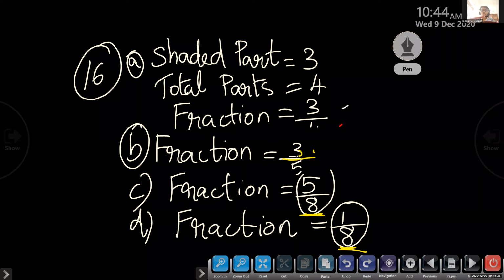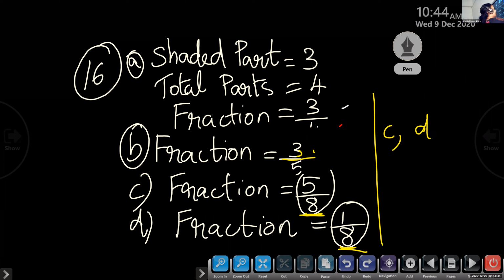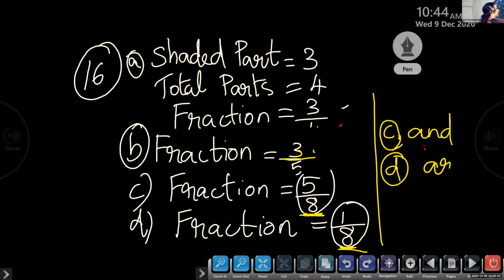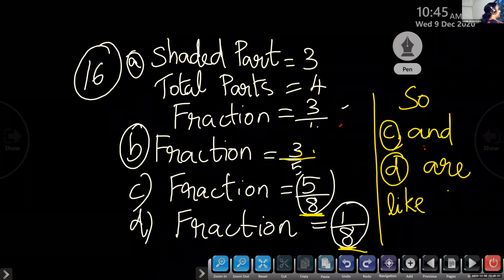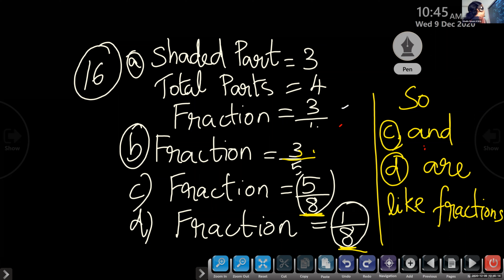So which are the answers? You can write C and D. All of you have to write it at the last step. C and D are like fractions. So we can write here: C and D are like fractions because we have 5/8, 1/8, same denominator. That's why these figures represent like fractions.